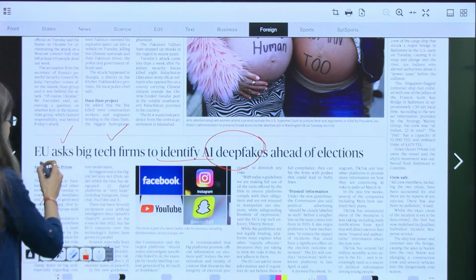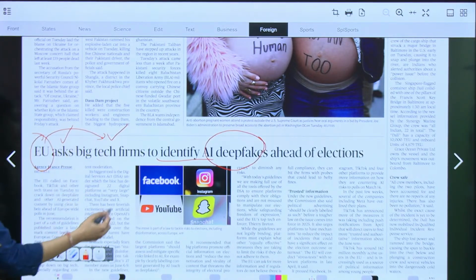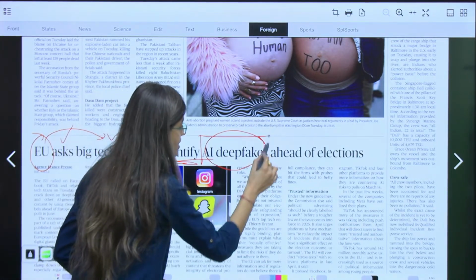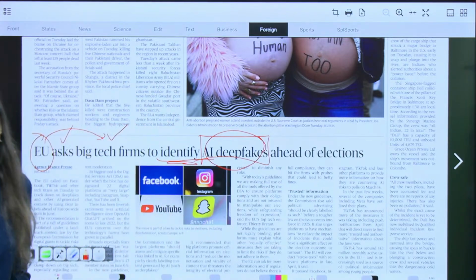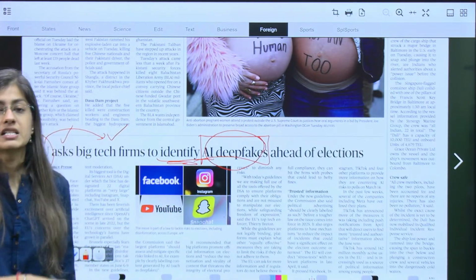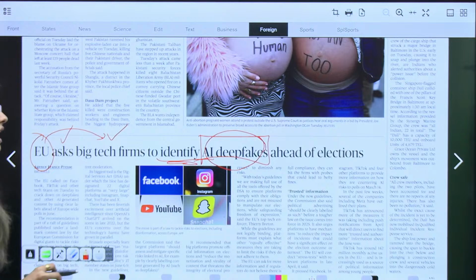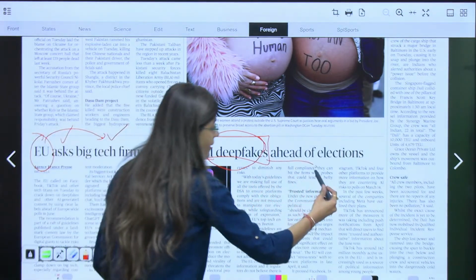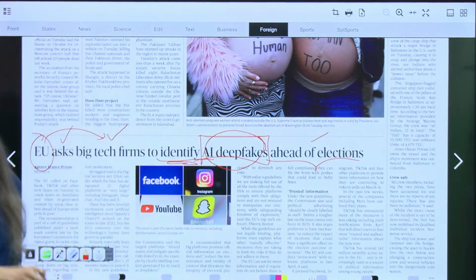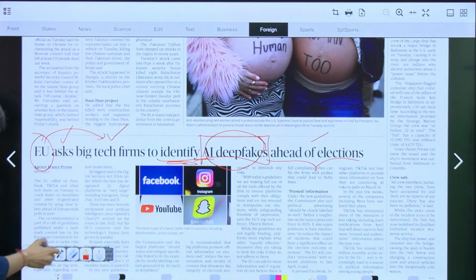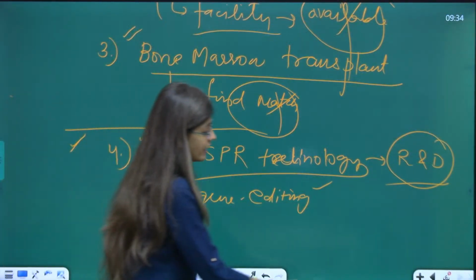And again, EU has asked the big tech firms to identify AI deepfakes, which can harm individuals, and specifically in terms of elections, क्योंकि अभी elections आ रहे हैं and उस time पे it can be misled or misused, right? Let us discuss what deepfakes are.